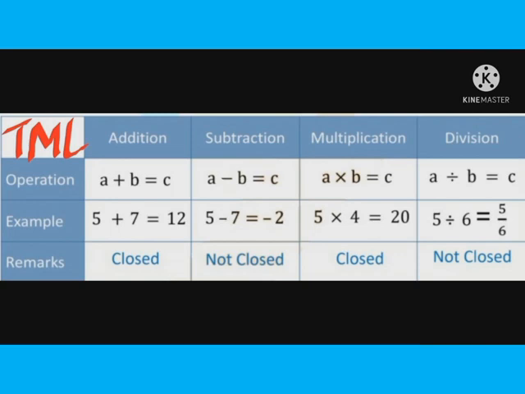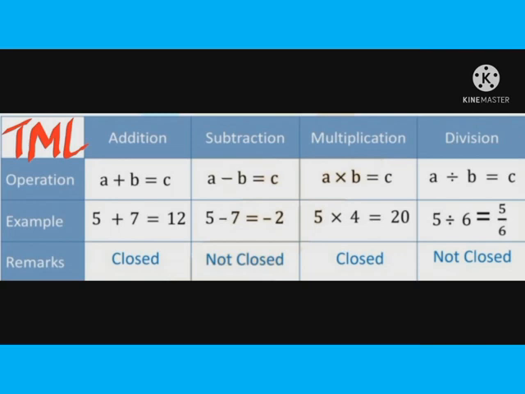So this is for the whole numbers. For which is it applicable? The closure property of whole numbers is applicable for addition and multiplication only. In other cases, subtraction and division, see what answer we are getting. In case of subtraction, we get minus 2. Minus 2 is not a whole number, it is an integer.